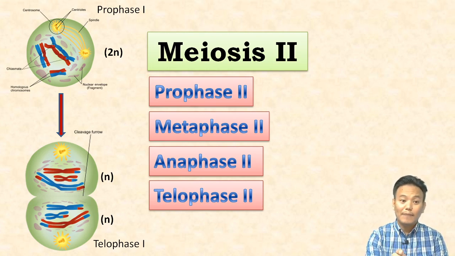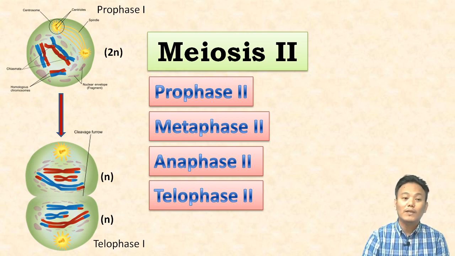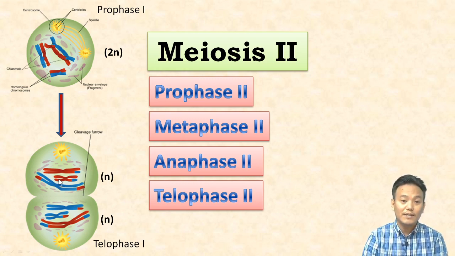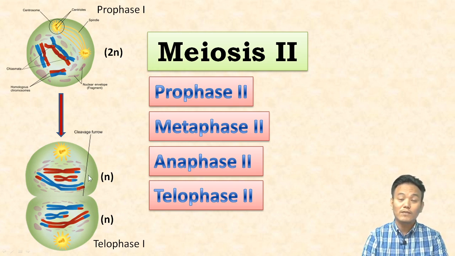Therefore the gap between meiosis 1 and meiosis 2 is not called interphase again, it is called interkinesis. It is very short and there is no DNA replication. The two daughter cells will immediately start dividing.